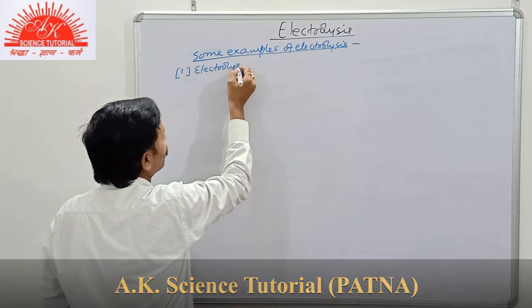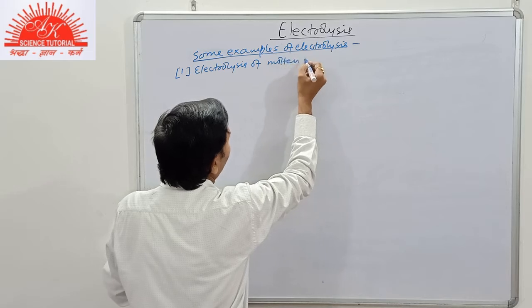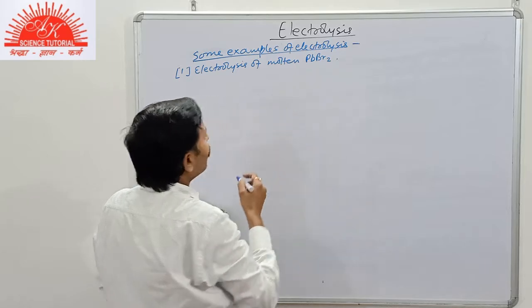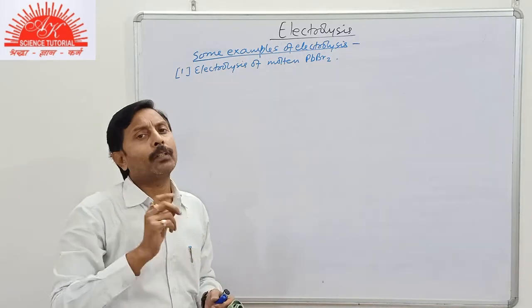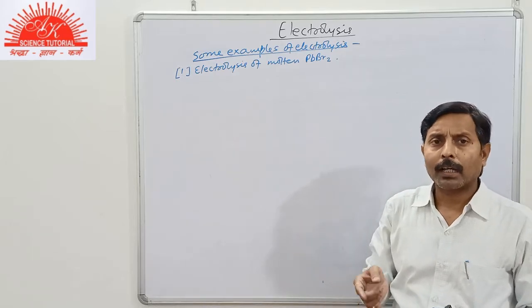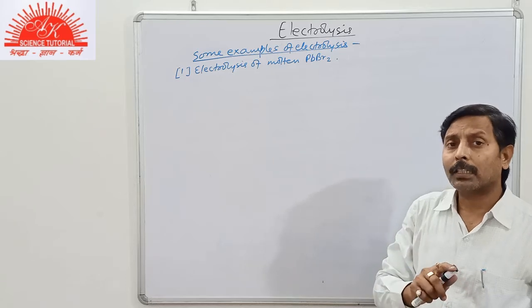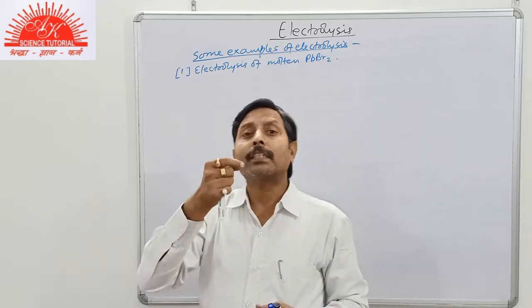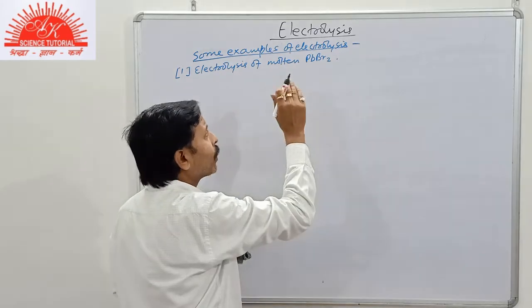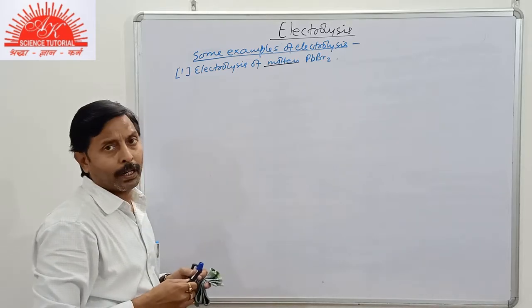electrolysis of molten lead bromide. As we know, lead bromide is insoluble in water, so it will not conduct electricity in the solid state, as it is an ionic compound, and it will not conduct in aqueous solution either, as it is insoluble in water. So there is one condition left, that is molten lead bromide.